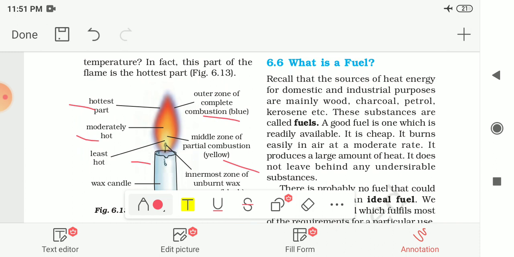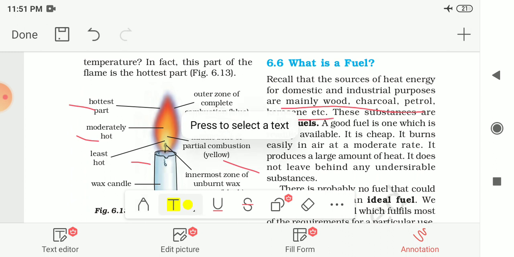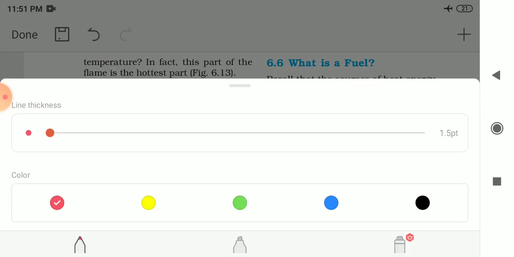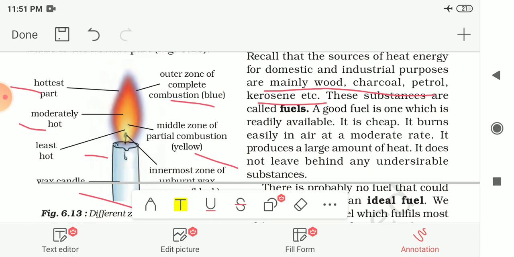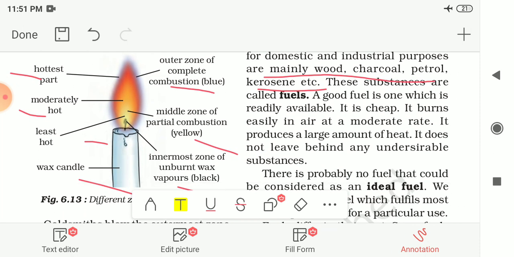Recall that the sources of heat energy for domestic and industrial purposes are mainly wood, charcoal, petrol and kerosene. These are some of the examples. All these substances which we use as a source of heat energy for domestic or industrial purposes are known as fuels.